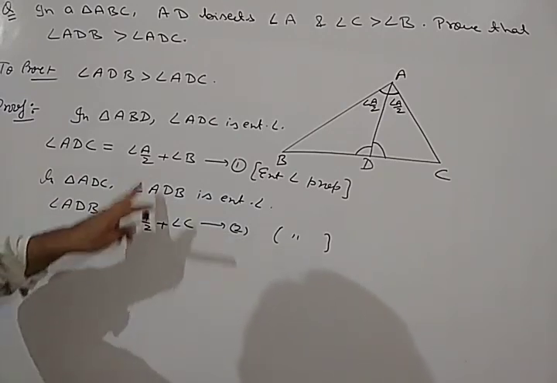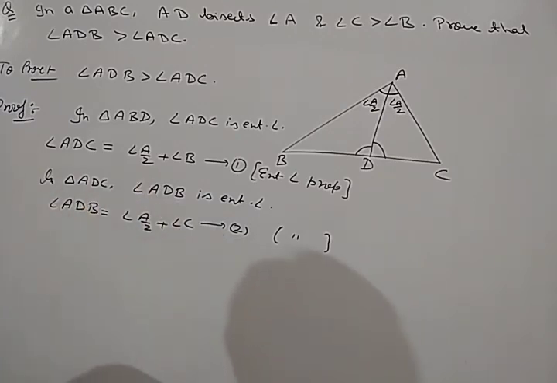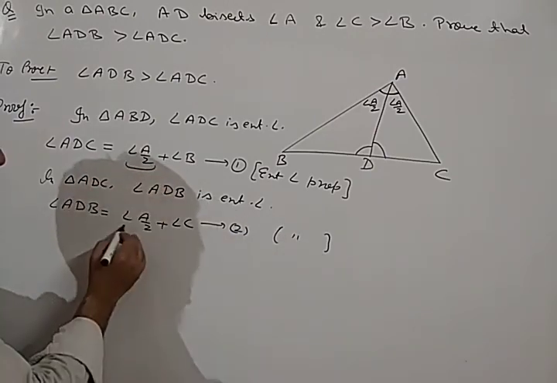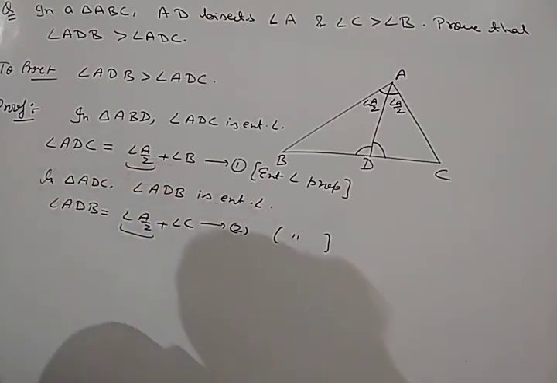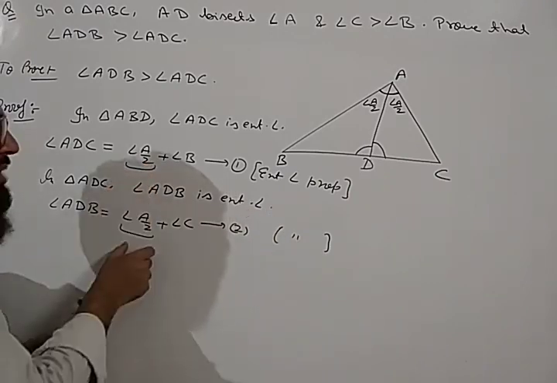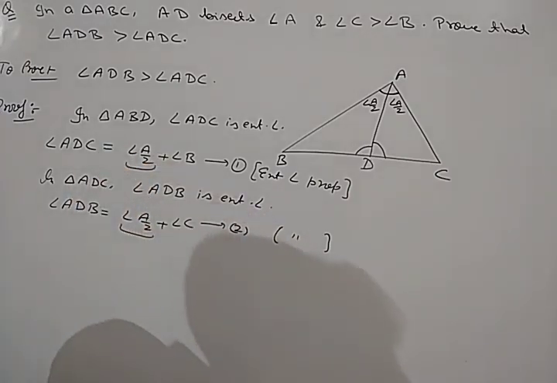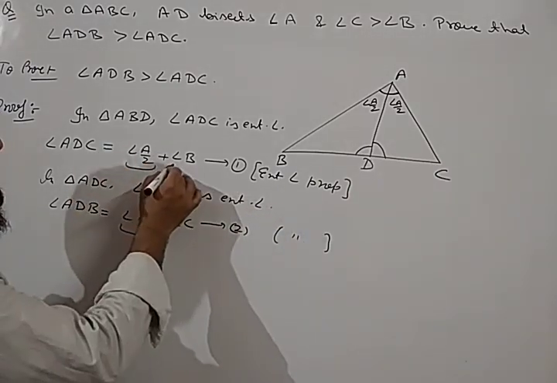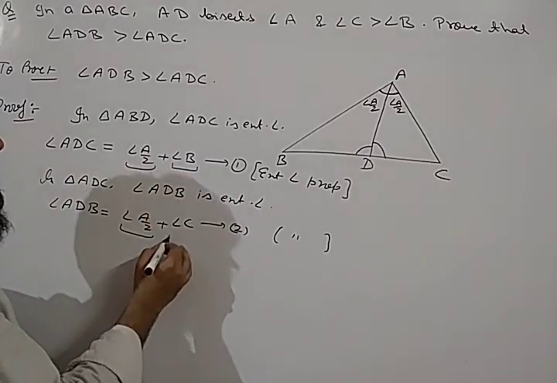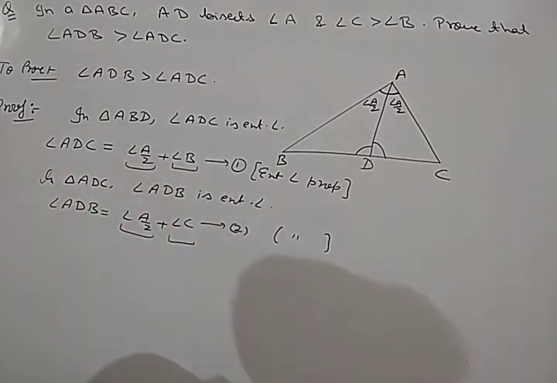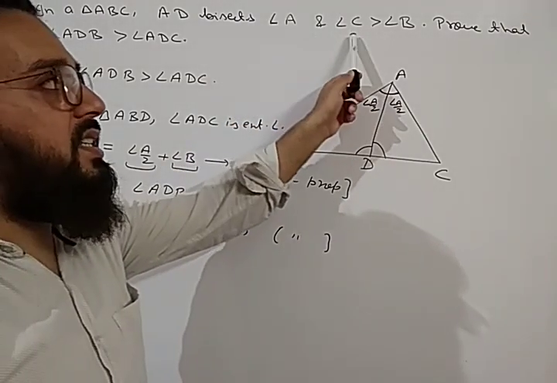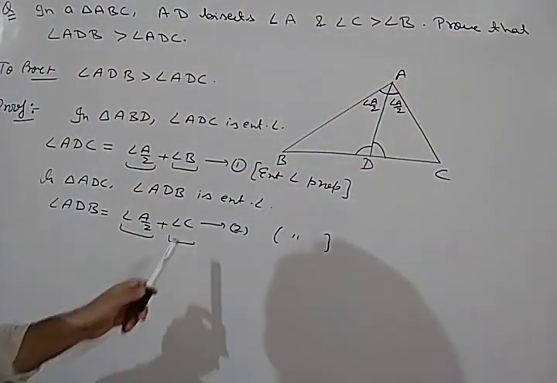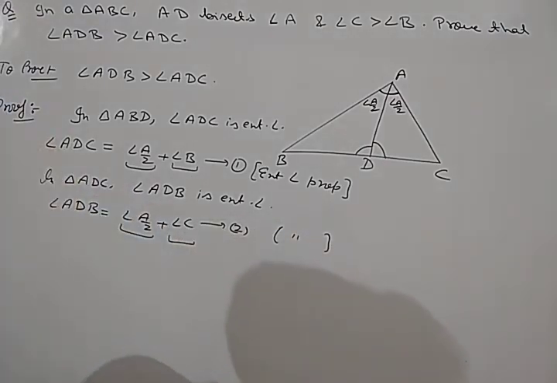So if we see these two equations, angle A by 2 is common in both the equations. Means this is the same term in both the equations. But in equation 1 it is written angle B and in equation 2 it is written angle C. And what is given to us, we have given that angle C is greater than angle B.